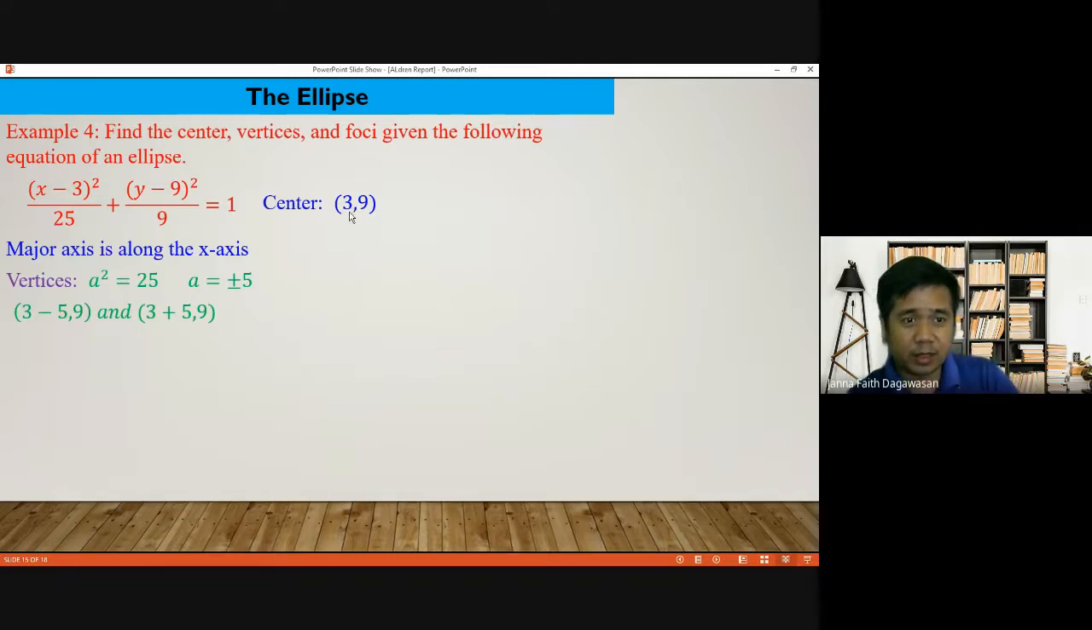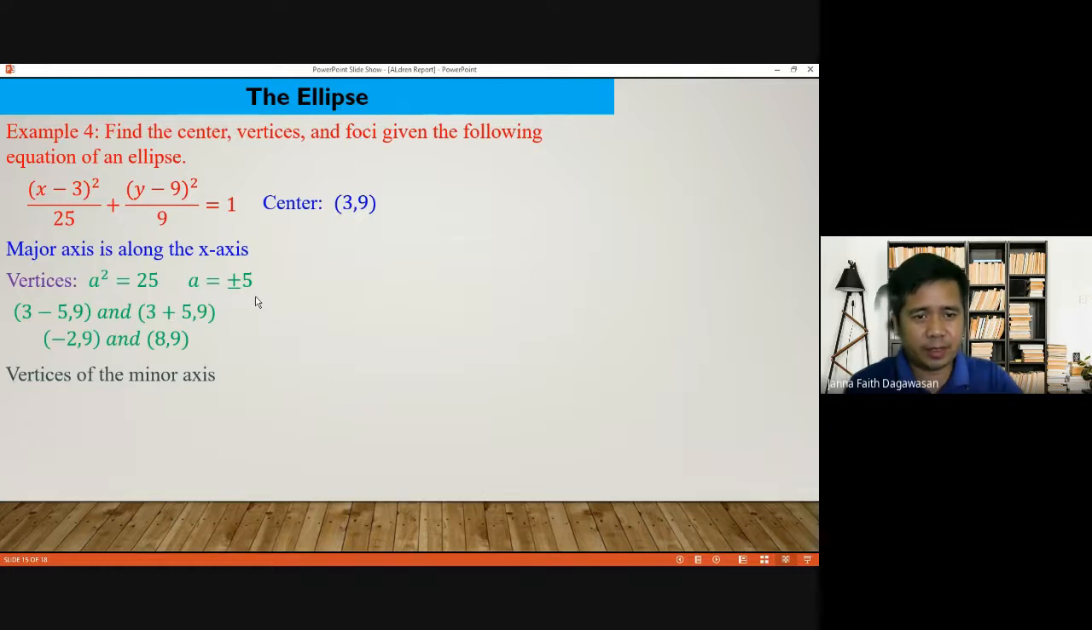Again, our center is (3, 9). So x is 3 plus or minus, and y is 9, since that is where the center is. So we have to simplify: 3 minus 5, where the a is positive, negative 5, and y is 9, not 0. And 3 plus 5, 9. That is the vertices of our major axis along the x-axis: negative 2, 9, and 8, 9.